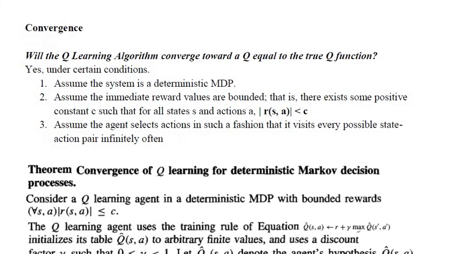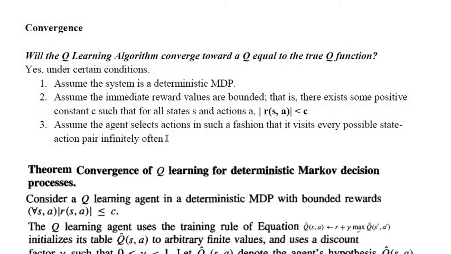Okay, let us see the convergence. Will the Q learning algorithm converge towards a Q equal to the true Q function? When we learn this Q learning algorithm, will it converge towards a Q equal to the true Q function? So the answer is yes, under certain conditions.